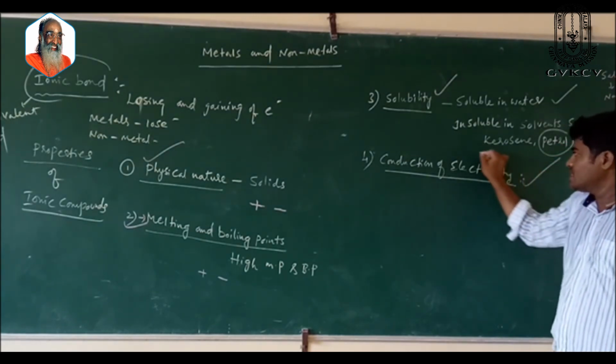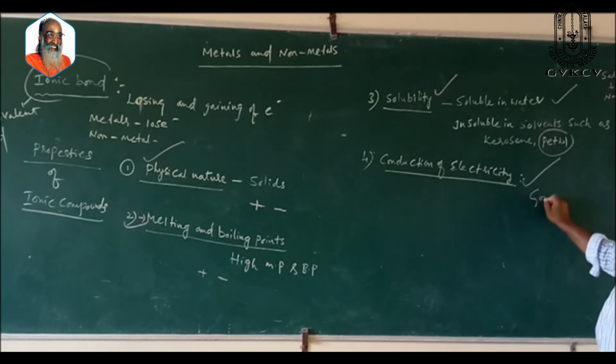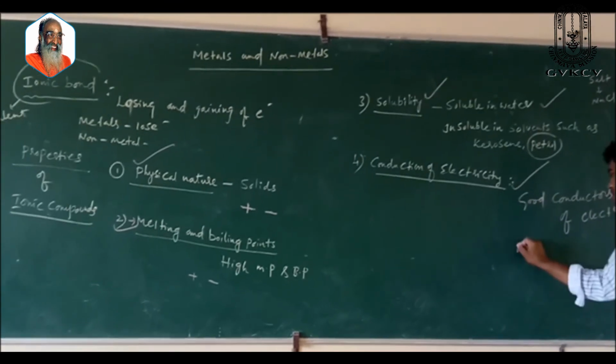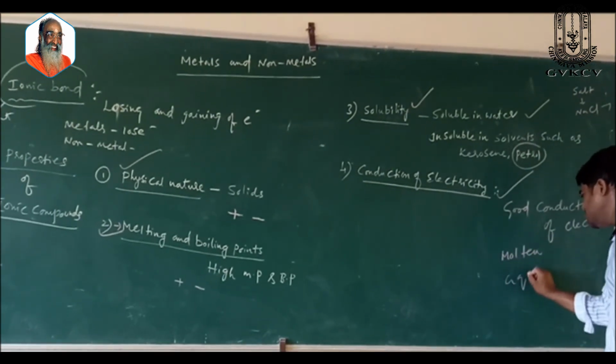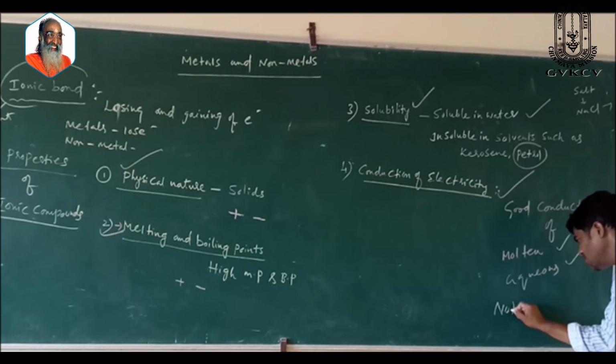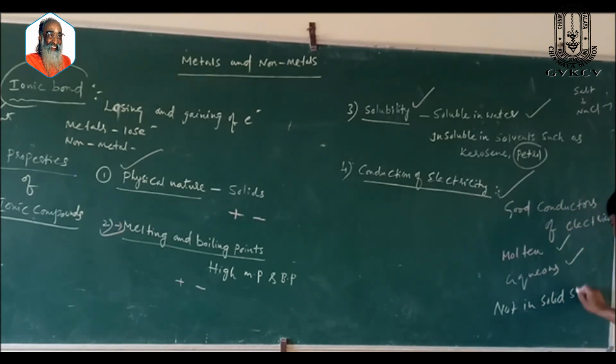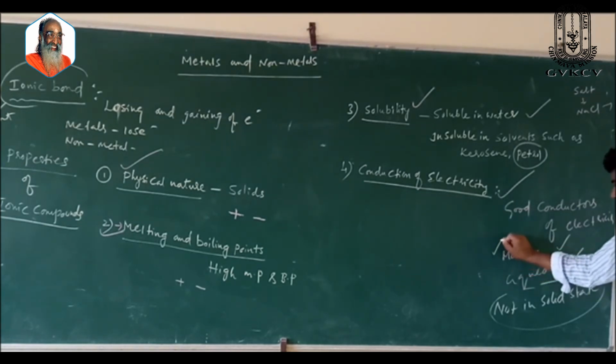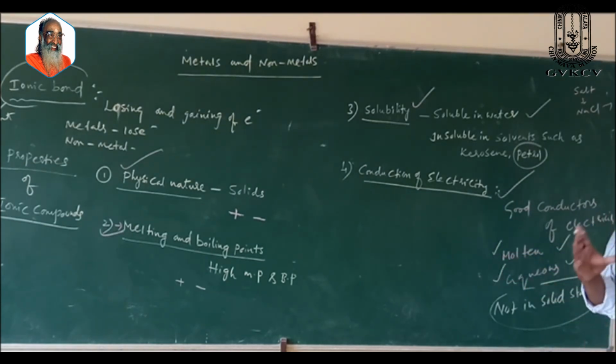Conduction of electricity. Ionic compounds are good conductors of electricity in molten state and in aqueous state, but not in solid state. Please remember here: they do not conduct electricity in solid state. They conduct electricity in molten state and aqueous state because the ions are free to move to the respective electrodes.